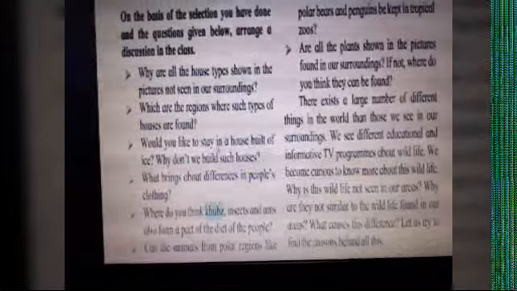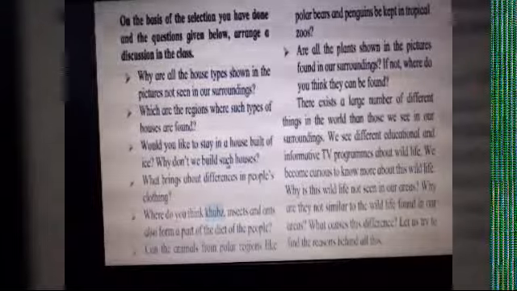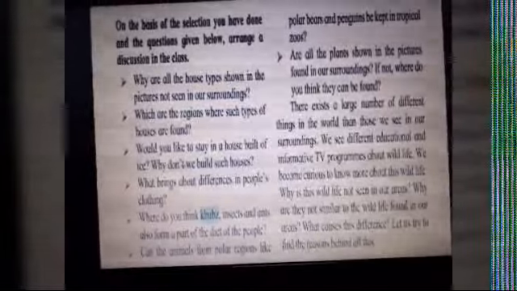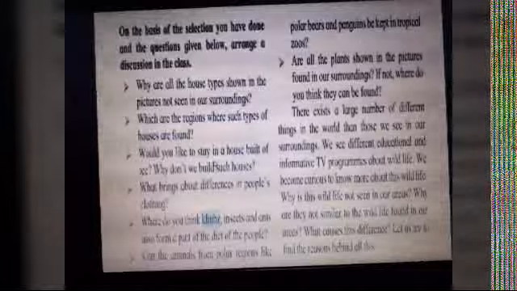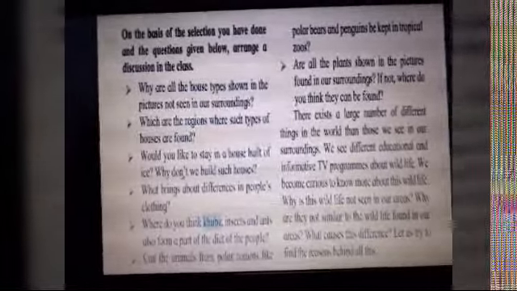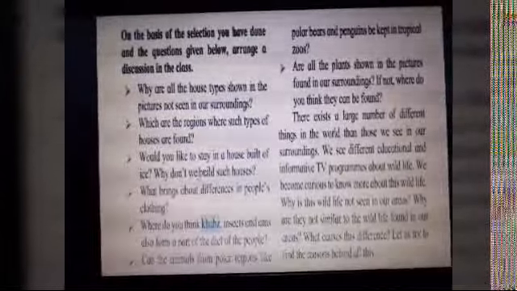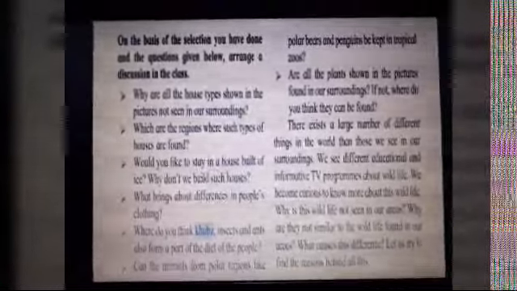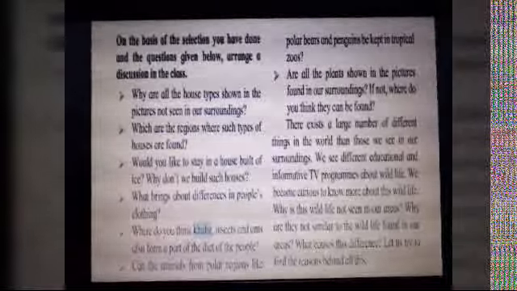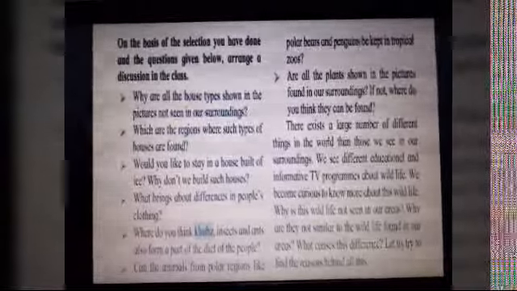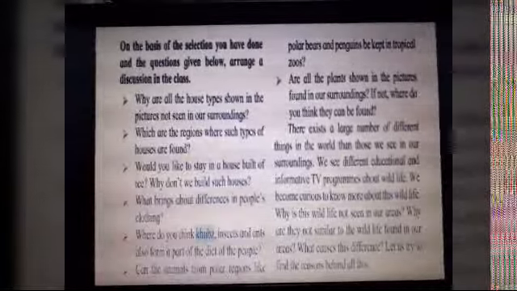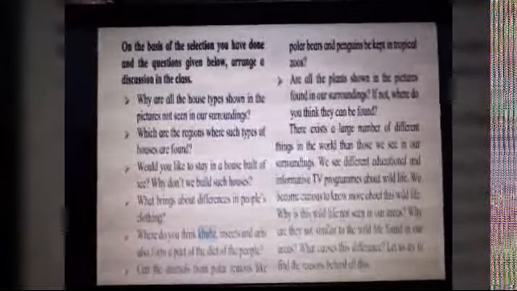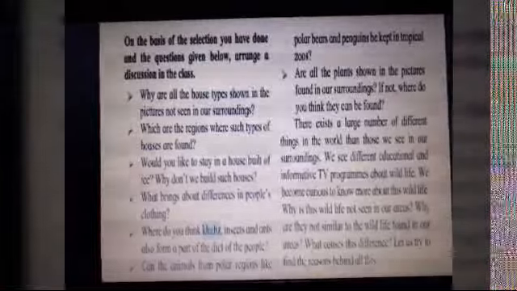Would you like to stay in a house built of ice? Why don't we build such houses? If a house is built of ice, would you like to stay in it? Would you stay in a house of ice? And why don't we build them? Because we are not living in an area where it is totally covered with ice, children. If we build a house of ice and stay there, the ice is going to melt, right? So we are not building such type of houses.